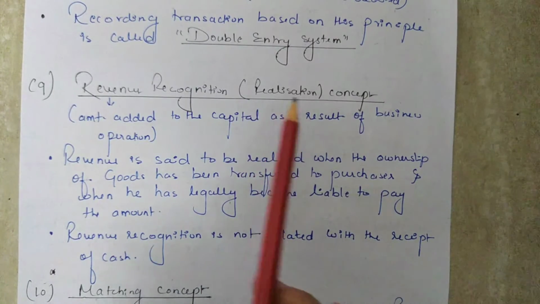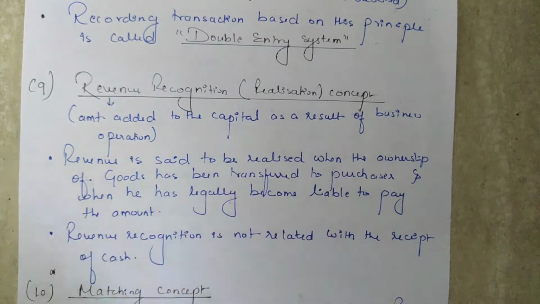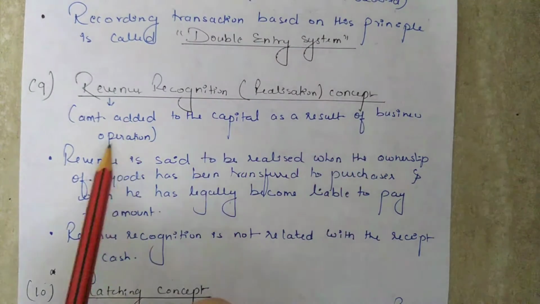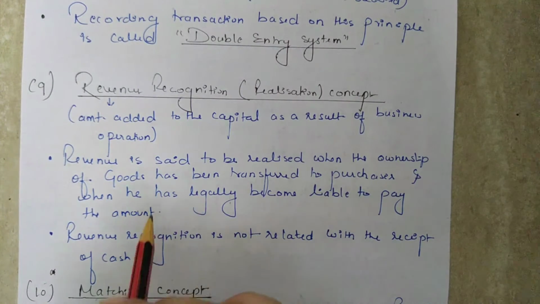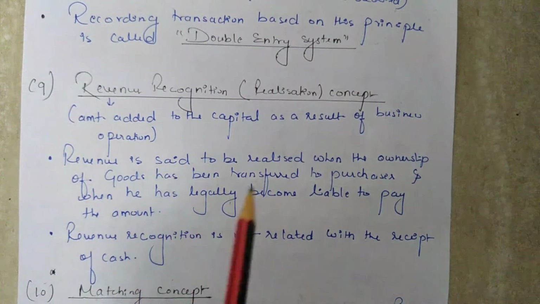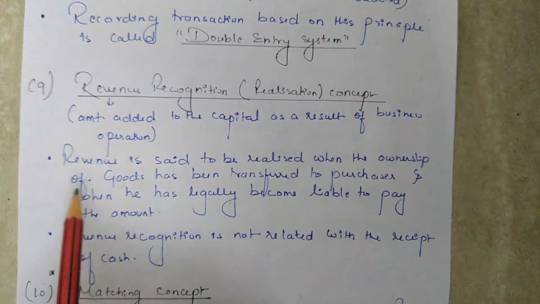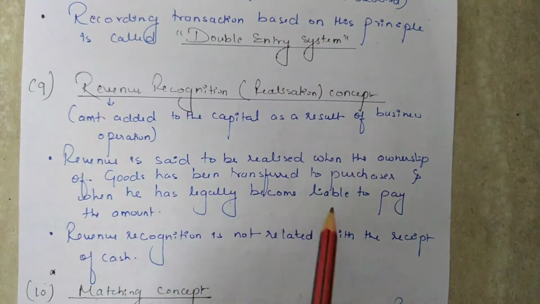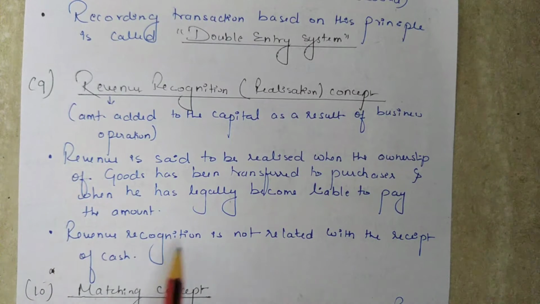Recognition means realization. As we know, revenue is earned by the sale of goods or providing services. It is also the amount added to the capital as a result of business operation. So the concept of revenue recognition means the time or the particular period in which the revenue is realized. Revenue is said to be realized when the ownership of goods has been transferred to the purchaser and when he has legally become liable to pay the amount. And it should be noted that revenue recognition is not related to the receipt of cash.